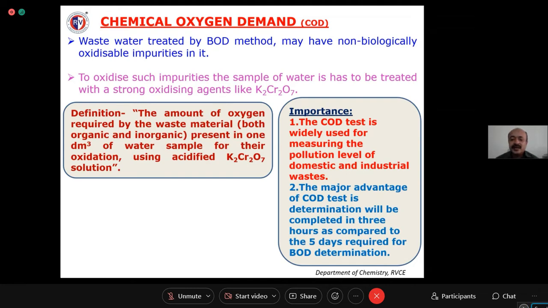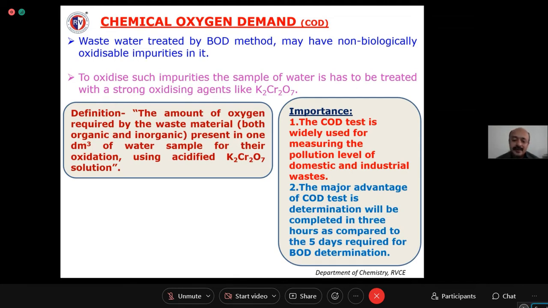Okay. The COD test is widely used for measuring the pollution level of domestic and industrial wastewaters, right? Domestic waste usually contains only the organic load, that is, biologically oxidizable impurities. But industrial waste contains both biologically oxidizable as well as non-oxidizable impurities. So COD can be used for both, but BOD can be used only for domestic samples which don't contain any inorganic waste.